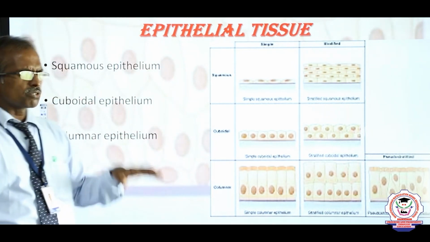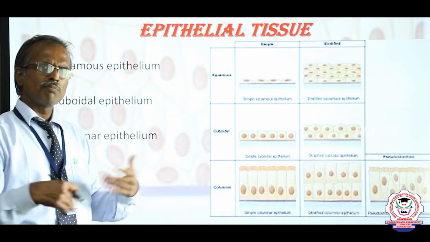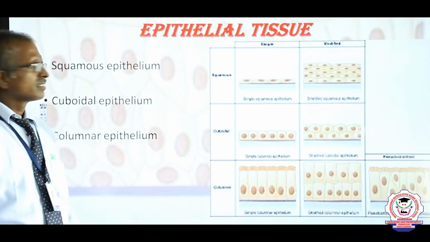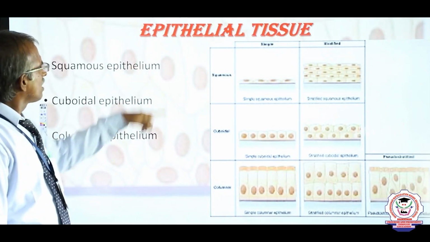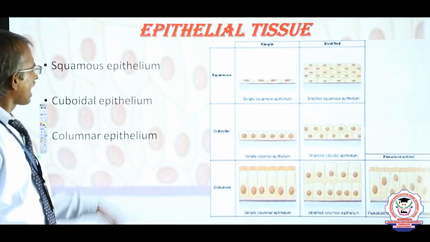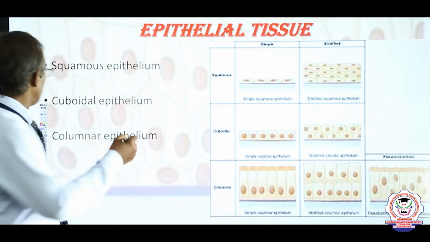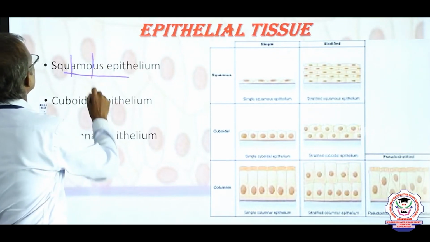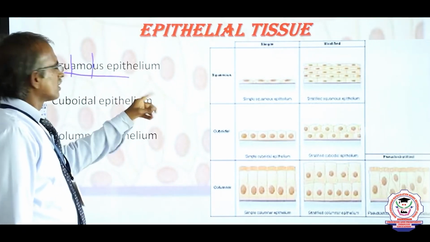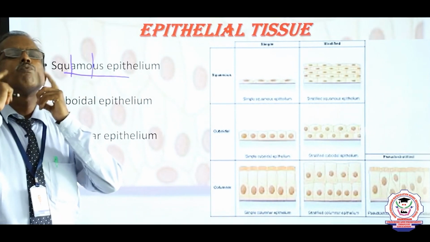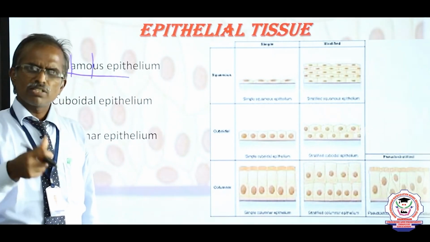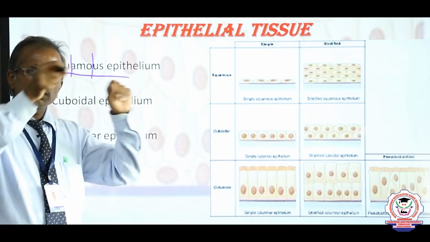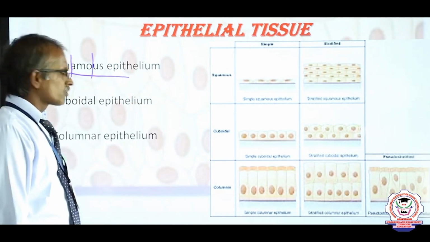This epithelial tissue is very important to protect the body, with structures based upon location and function. Epithelial tissues are mainly categorized into three main types, namely squamous epithelium, cuboidal epithelium and columnar epithelium. Squamous epithelium is found in the inner lining of the oral cavity or mouth cavity. Even if we drink hot coffee, immediately one thin layer comes out. This is nothing but squamous epithelium.